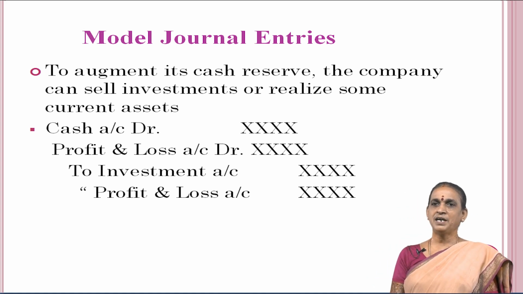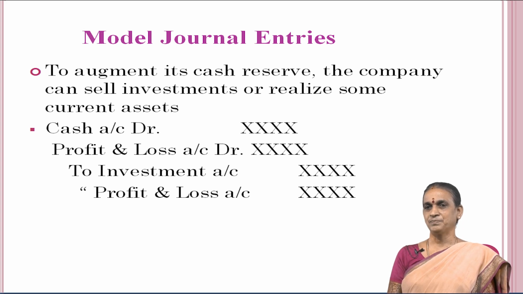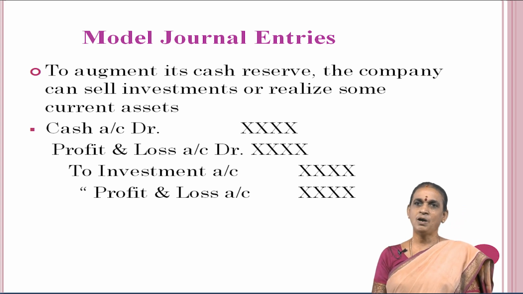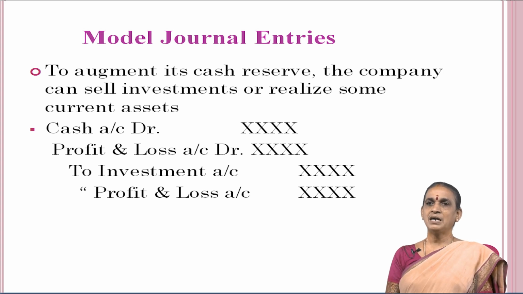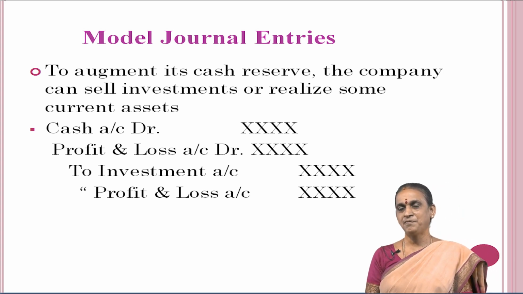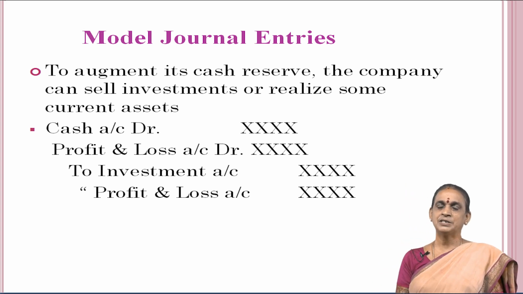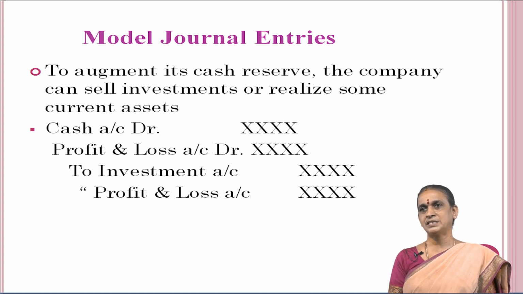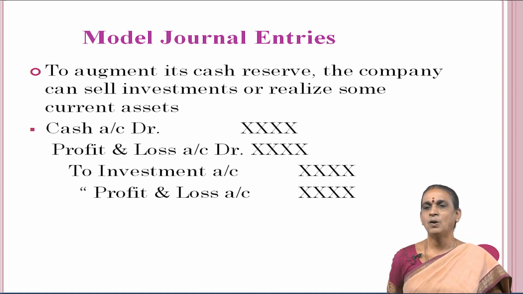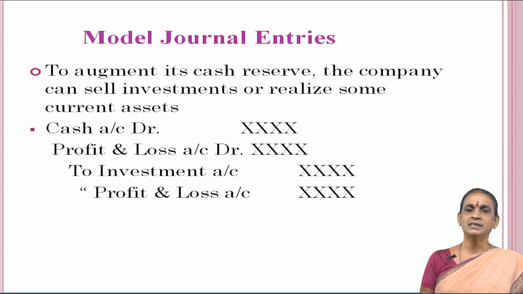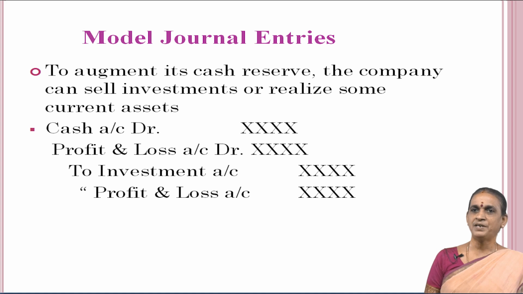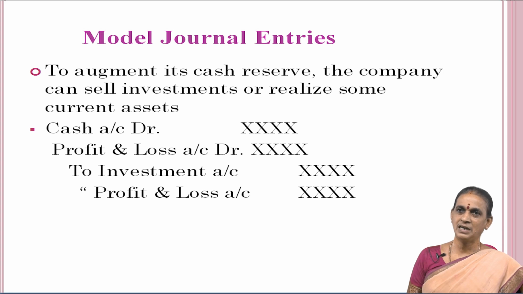First entry, if we are utilizing the cash reserve, that is we have to augment the funds, because if we are taking heavy amount for the redemption of preference shares, it will affect the company's working capital. So in order to augment its cash reserve, the company can sell the investment or realize some current assets. For that, we have to pass the journal entry like cash account debit, profit and loss account debit to investment account, to profit and loss account. If any profit or loss, that can be adjusted with the profit and loss account.